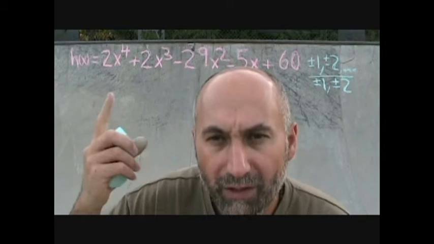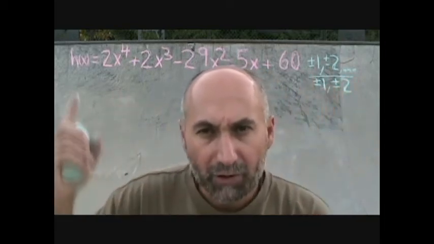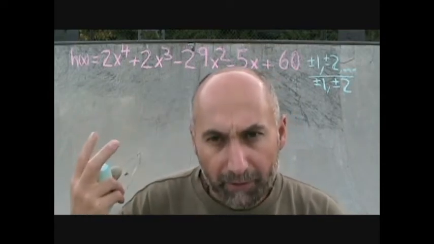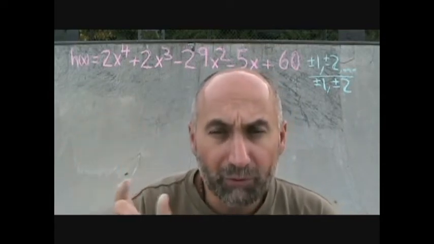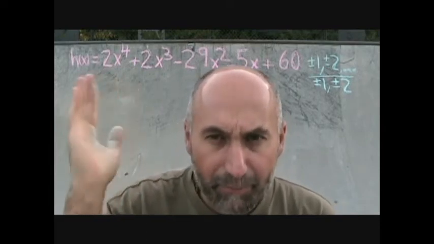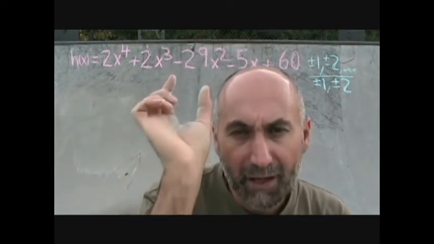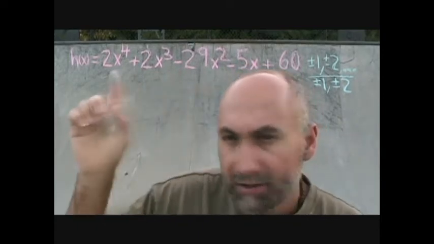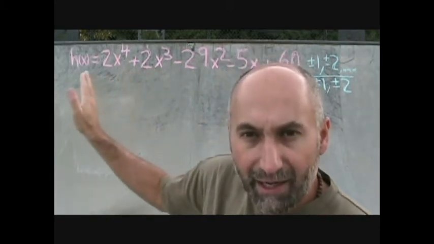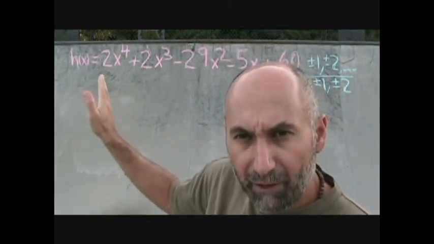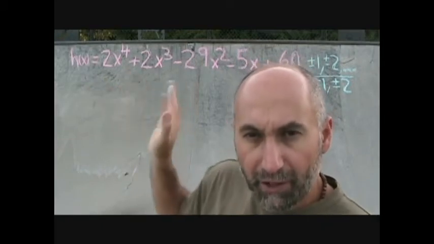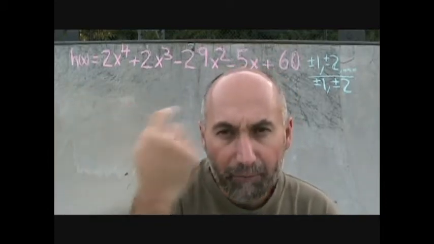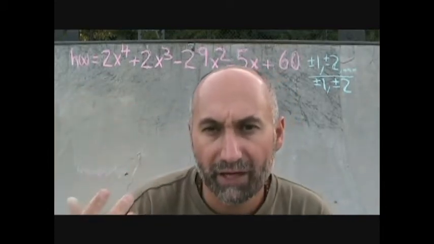So let's try one of these things out. Try one of the factors out first, and we're going to lay down the synthetic long division right here and just do it right here, okay? And keep in mind, one thing we did mention, if you had any gaps in the descending powers, you would have to put a place marker there, a 0, right? Right now, we don't have any gaps. All the x's are descending, and there's no skips from x to the power 4 to x to the power 2. It's all descending in order. So we don't have to put any 0 place markers, okay? So let's lay down the synthetic division form right now and just go ahead and do it and see what we end up with.